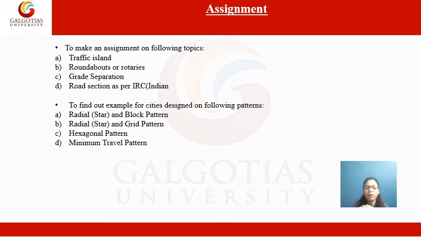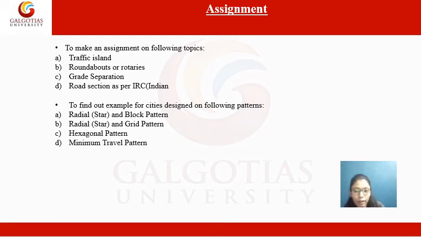So let's come towards the assignment of today's presentation. First, you have to make an assignment on the following topics.